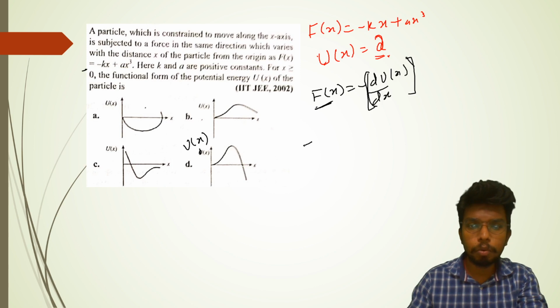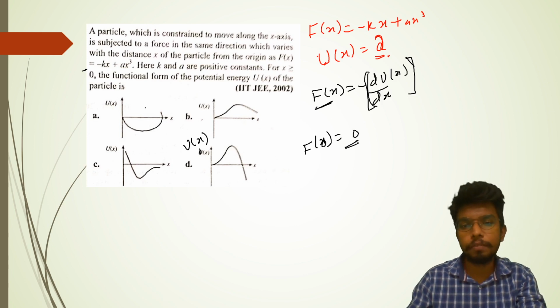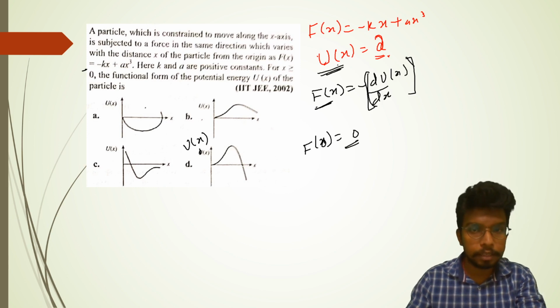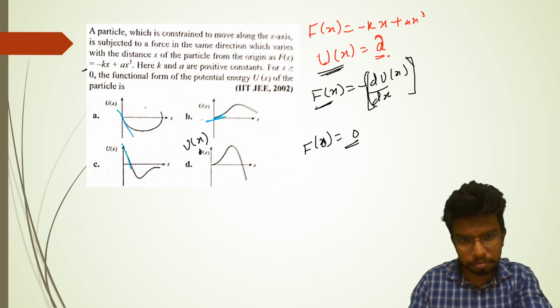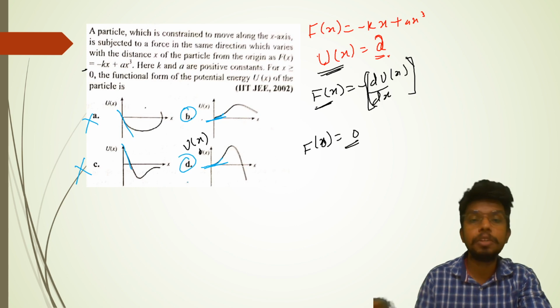So if we check the force equation at x equals 0, we will get 0 minus k times 0 plus a times 0 cube, so F(0) is 0. That means the slope of the U x curve at x equals 0 should be 0. Here the slope is non-zero at x equals 0. Here the slope may be 0, and here also the slope may be 0. That means these two options are automatically crossed. Now the question is B or D.